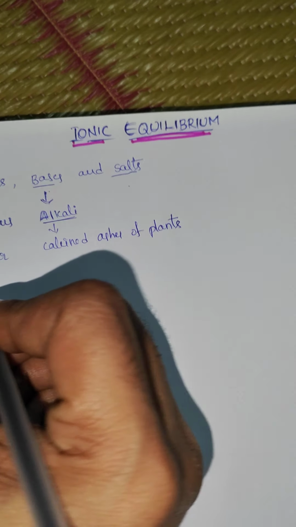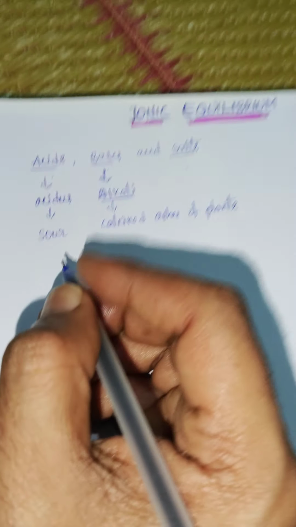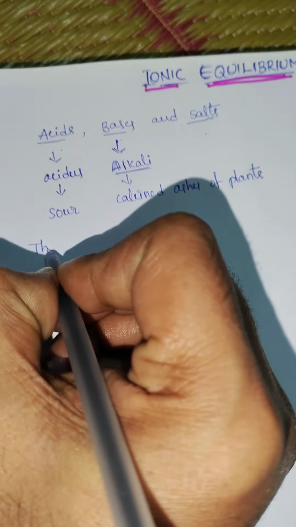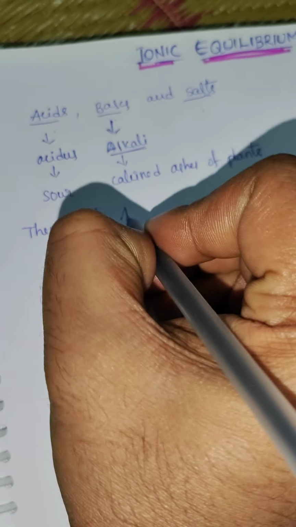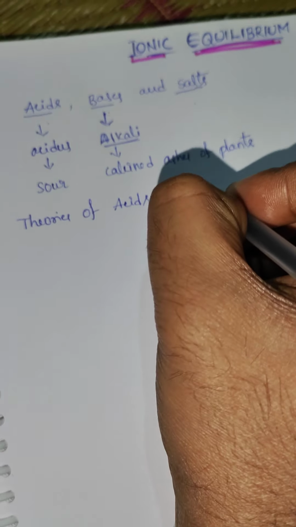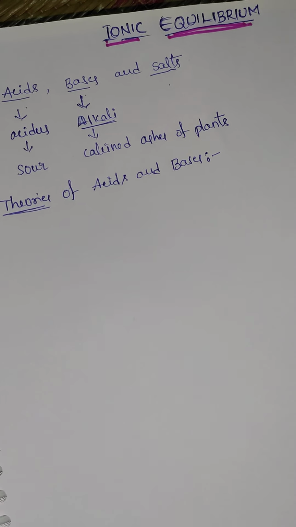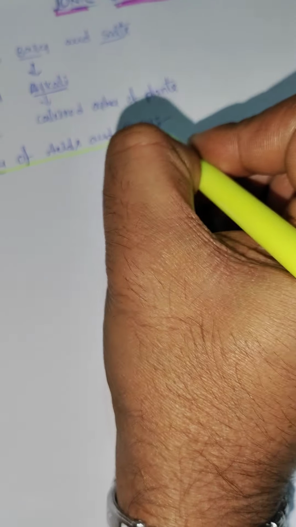Next we are going to discuss the theories of acids and bases. We have three theories in total.